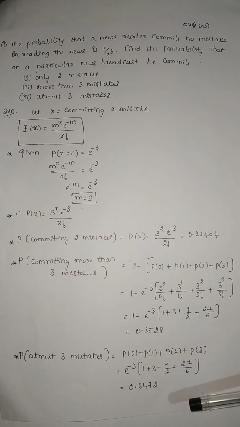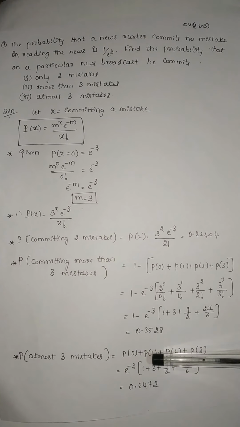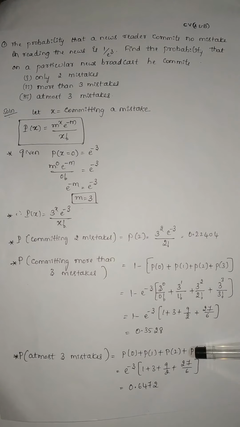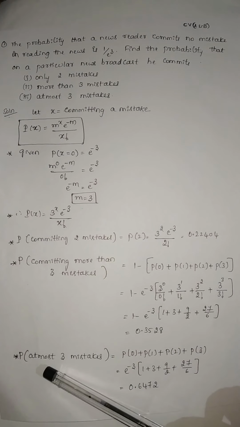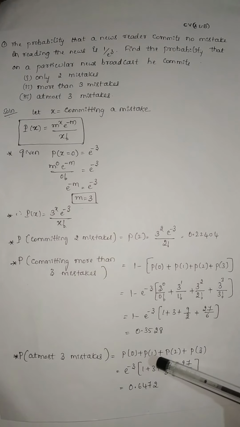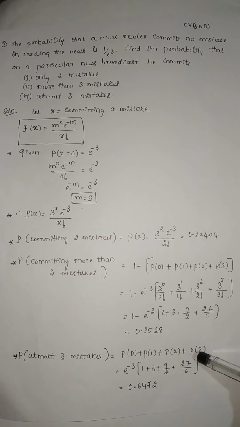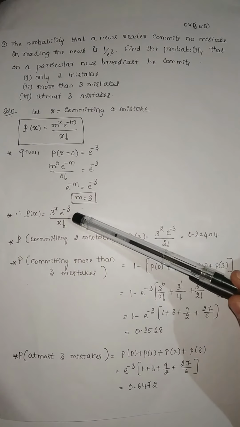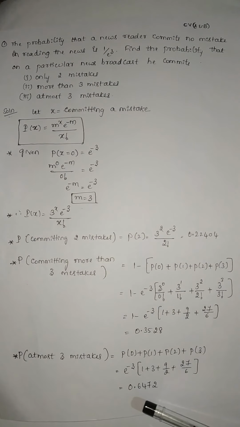Now the next question is the probability of at most 3 mistakes, meaning a maximum of 3 mistakes. Starting from 0 mistakes, 1 mistake, 2 mistakes, you need to consider up to 3 only. So the probability of at most 3 mistakes equals P(0) plus P(1) plus P(2) plus P(3). Substitute the values of x as 0, 1, 2, 3 in the P(x) formula and simplify to get 0.6472.